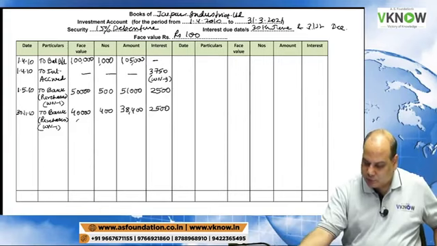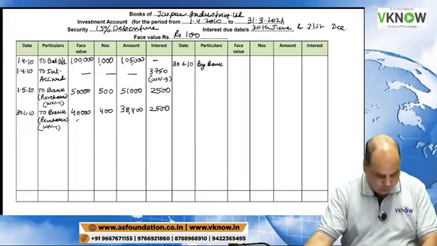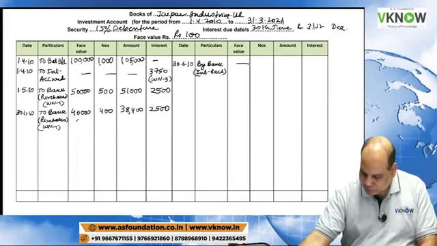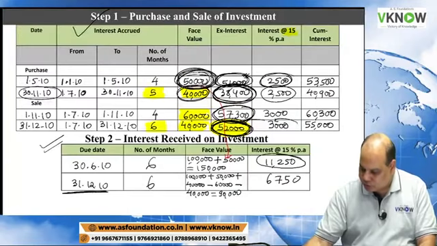Then come to credit side. Credit side, 30th June 10, by bank interest received. Go to working note 2. This is below working note 2, 11,250.